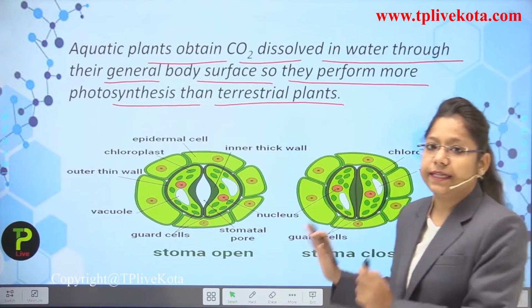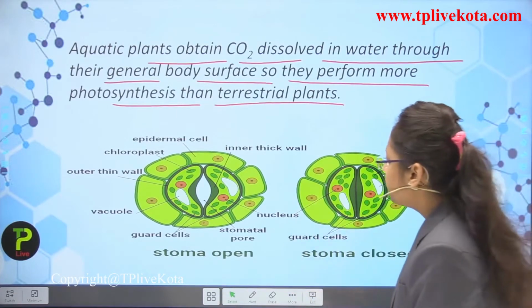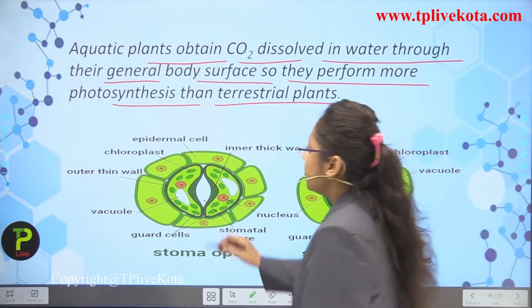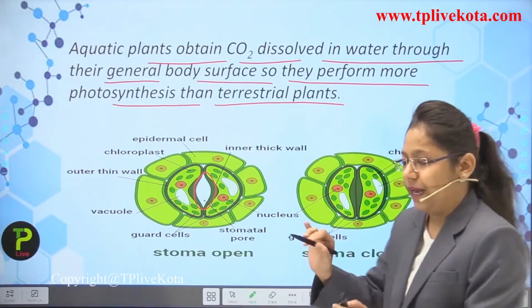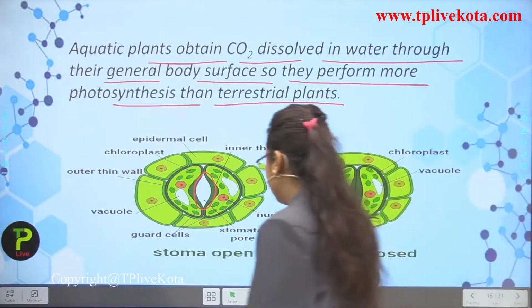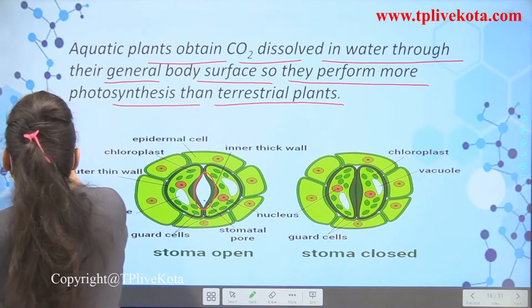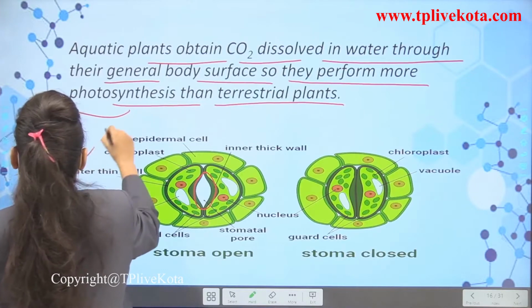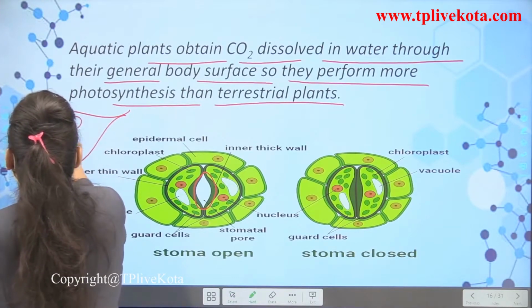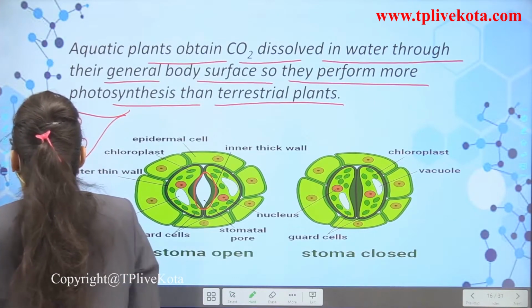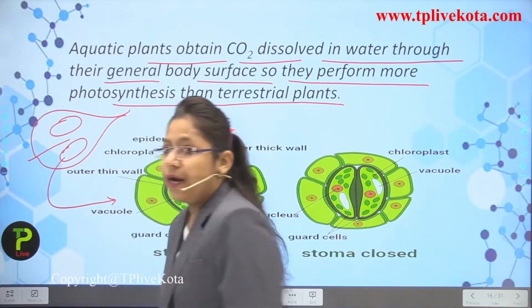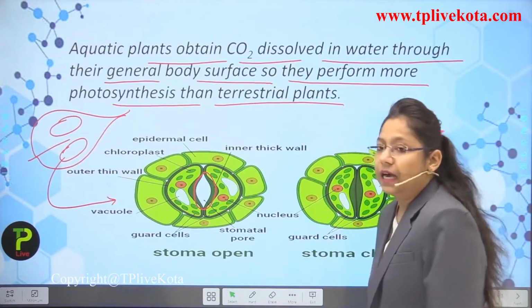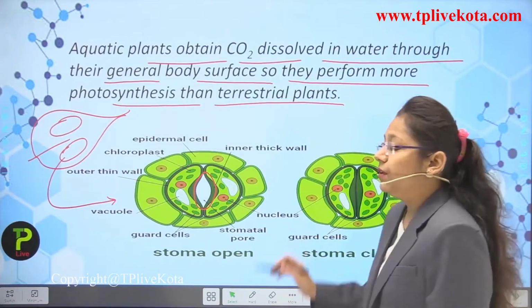Okay, now there is a small representation of stomatal opening as well as stomatal closing. So let's see the diagrammatic representation. So students, you can see here there is a stomatal opening. Actually what happens, I am just revising the things which we have read. So first thing is that there is a leaf, and there is a pore. So these pores are designated what? Stomata.